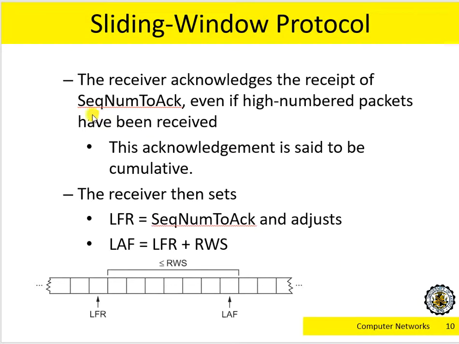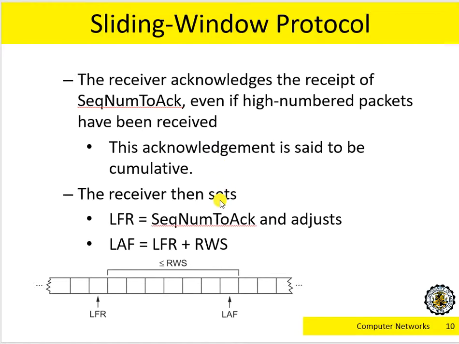We just mentioned this sequence number to acknowledgement indicates the sequence index of the frame which is the last frame being received, right? So in other words, if I receive that package and send out this acknowledgement, that acknowledgement in this protocol is considered cumulative. What does cumulative mean? It means this acknowledgement index tells me all the packages up to the package associated with this acknowledgement have been received.